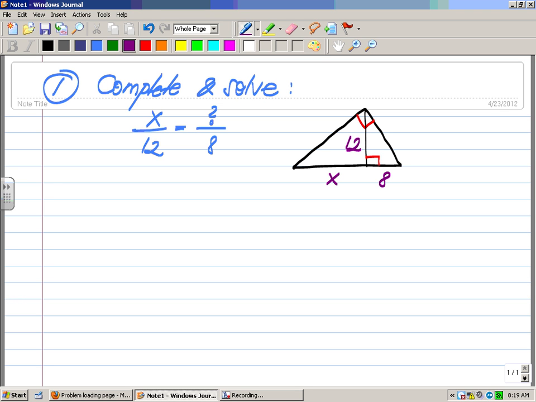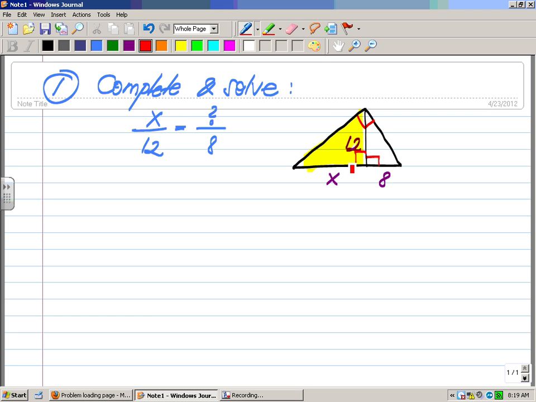Well, I'm not sure. But let's check x and 12. X seems to be one side in this small triangle here, right? And I know that that triangle is a right one. Hold on. This is a right triangle, right?